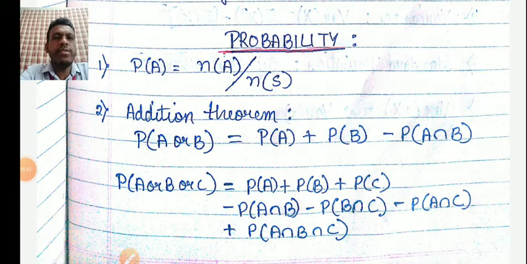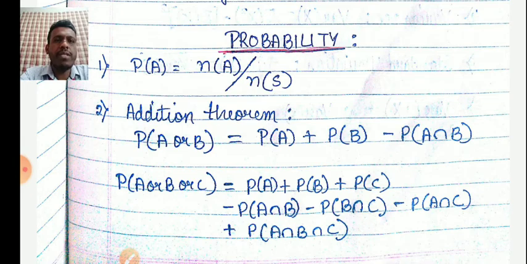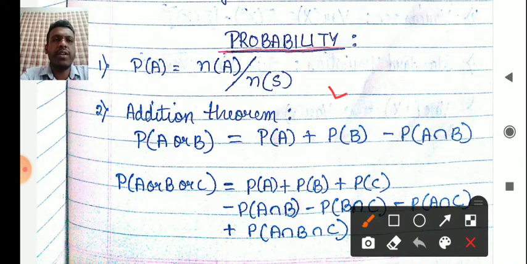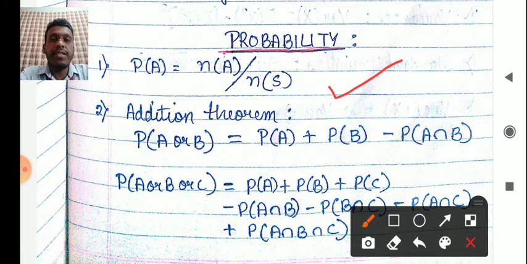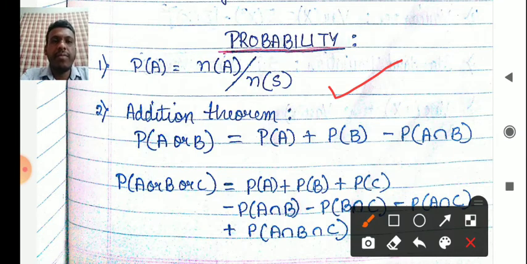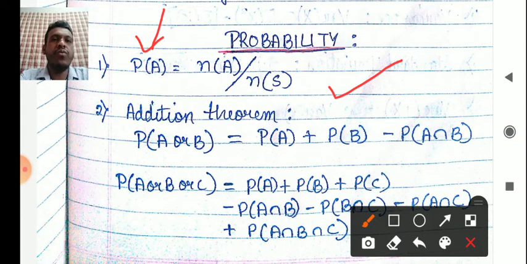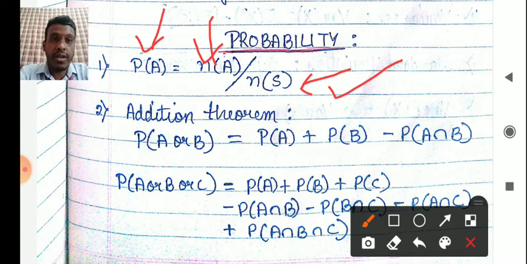Okay, now please note down this formula before we go to the next problems. There are certain formulas which you should know. Now probability of A, first one, this formula. This is read as probability of A is equals to n of A divided by n of S. N of A, what is n of A?